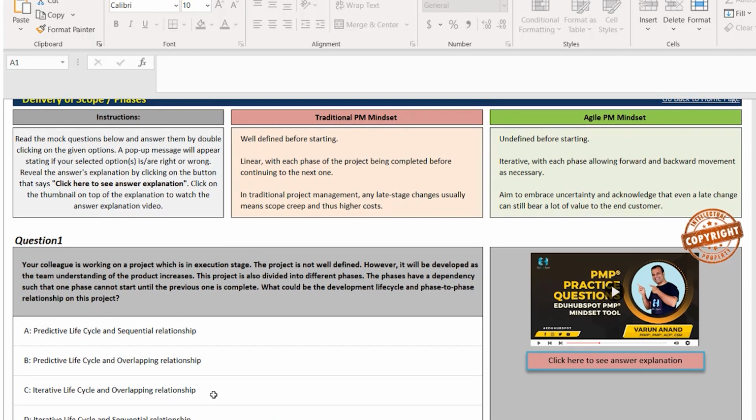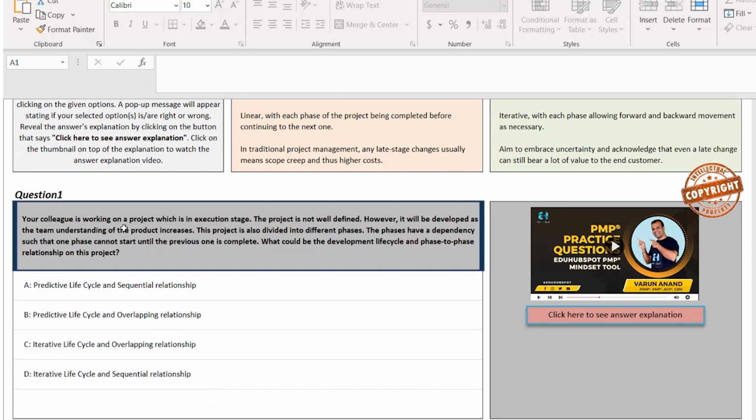So let's do a question also. Your colleague is working on a project which is in execution stage. The project is not well defined. So clearly it looks like the project is not well defined. So this means you cannot use the predictive lifecycle. However, it will be developed as the team understanding of the product increases.